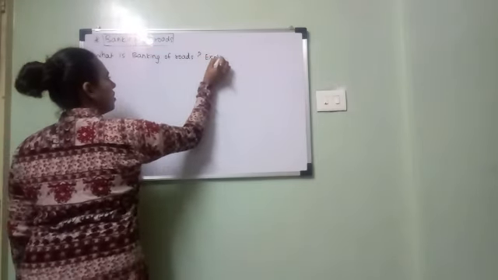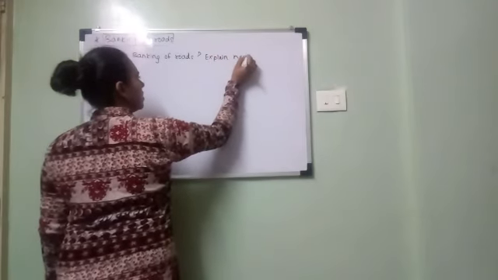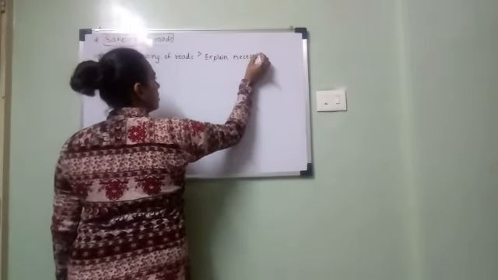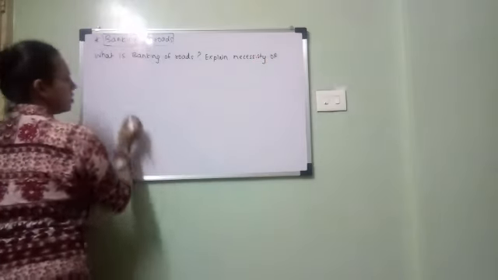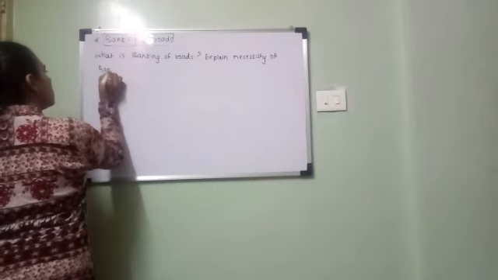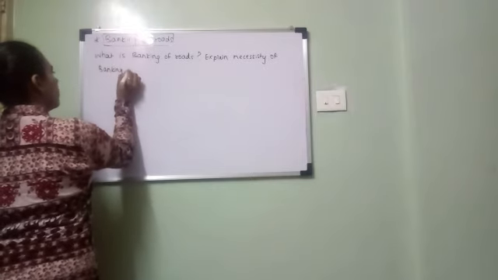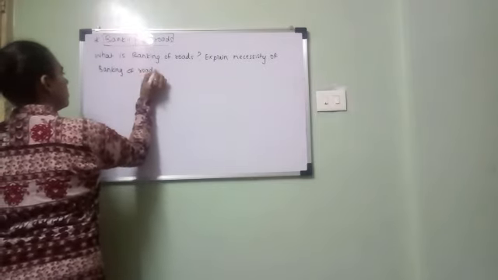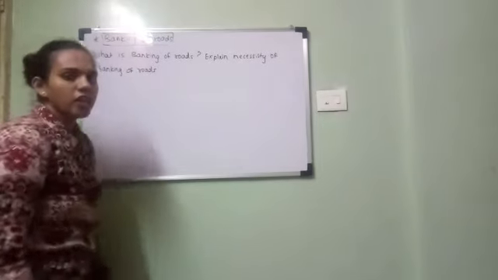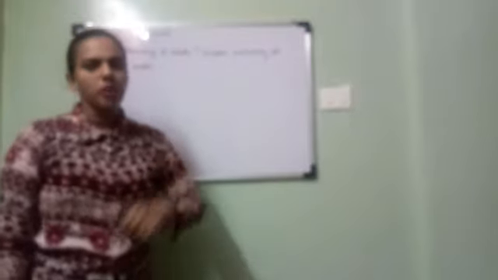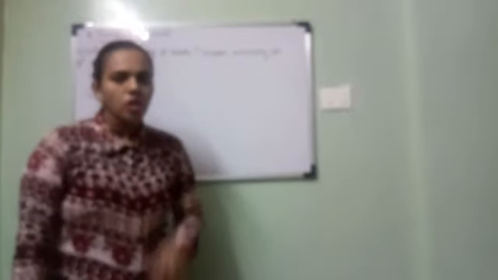Explain necessity of banking of roads. This question will be asked for 3 marks. What is banking of roads is a 1 mark question, and explain necessity, you have to write 4 points, so it covers 2 marks. So total 3 marks question.